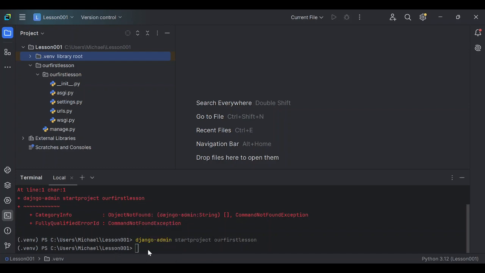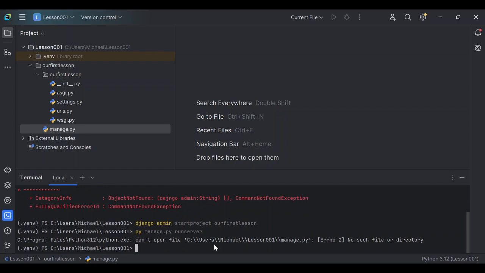What is the next step we have to do? I want to test if Django is actually working in this virtual environment. So in the next step, we will do something like py manage.py runserver. We're going to call manage.py because it's in this our first lesson folder. Okay, let's see what will happen after that. You press enter. Oh, pardon me, I'm ahead of myself. We have to cd into our first lesson.